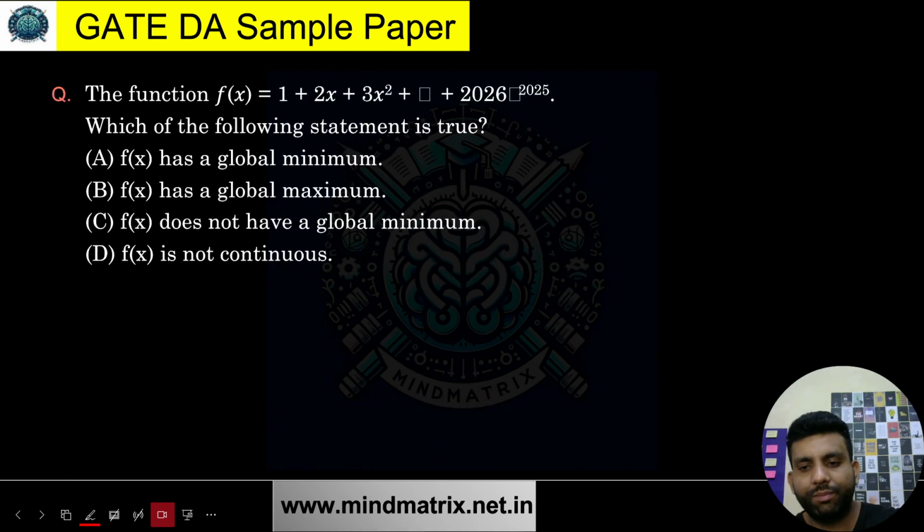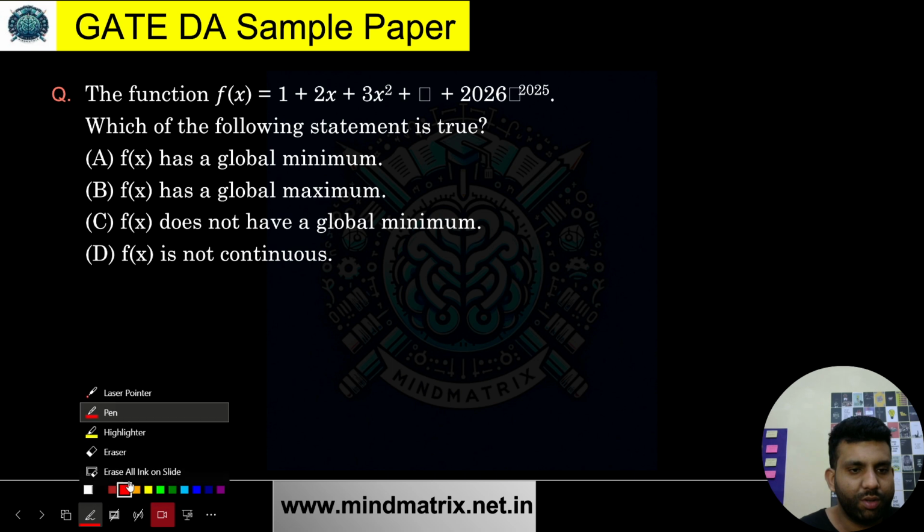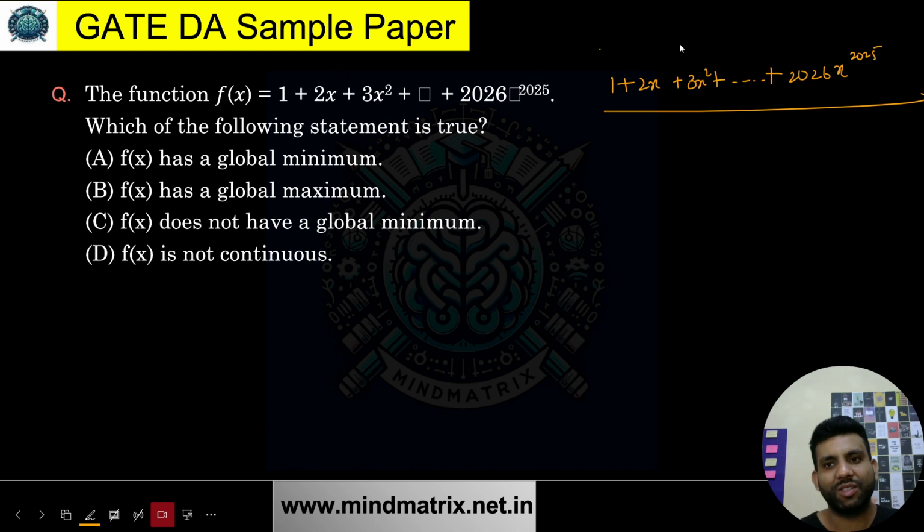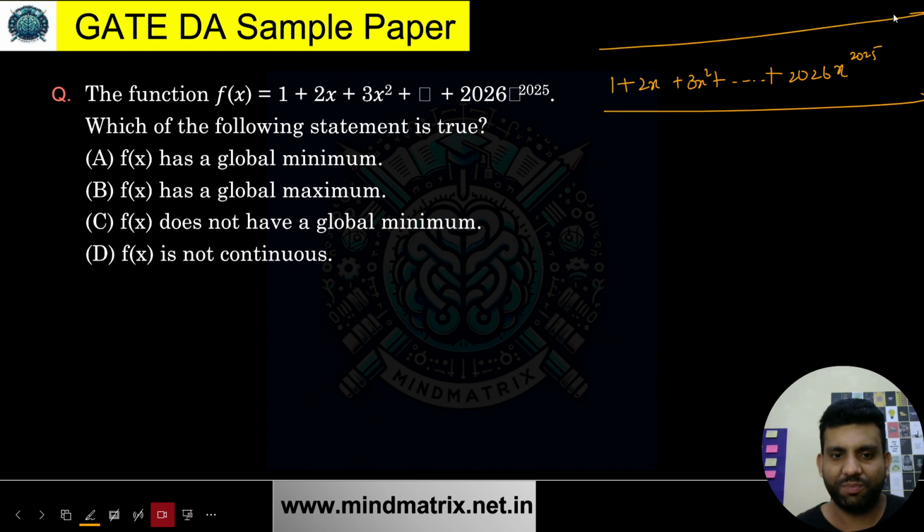What are we having? Let's see. A very simple question over here. Let me just write what exactly this question was. This is 1 plus 2x plus 3x square. People will think I don't know what all they'll think, but this is a very simple and direct question. In the sample paper, I don't know why they have put up so many easy questions. Whether they are going to create a really easy paper, or they have done a prank for the students, that these kinds of easy questions can be there.